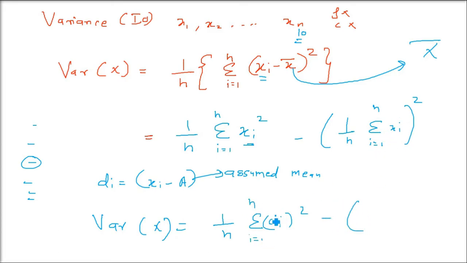Here also you have the same thing. Small n, it will be capital N, that is sigma f, or not sigma f, there is no frequency, sorry. Capital N is just the number of values. It's small n only. Just to give a different flavor, we are writing it as sigma di whole square, but di is only xi minus A. So we have a random data. Say we have to find the variance and standard deviation.